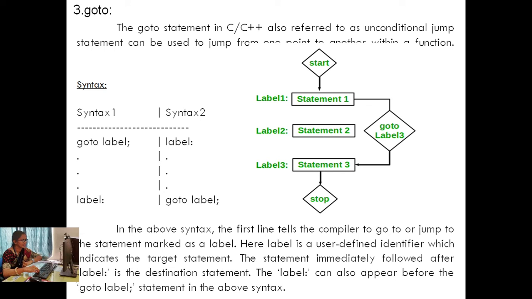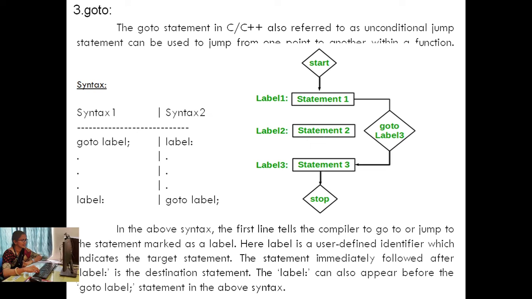Then we will focus on our flowchart. Look here, there is a start, then statements 1, 2, 3. Suppose I want to go from the first label to the third label directly, that time we can use this goto statement. This is a jump statement, and we give it the name of whatever identifier you have declared. It searches the program, finds the matching label, and executes the statements at that label.